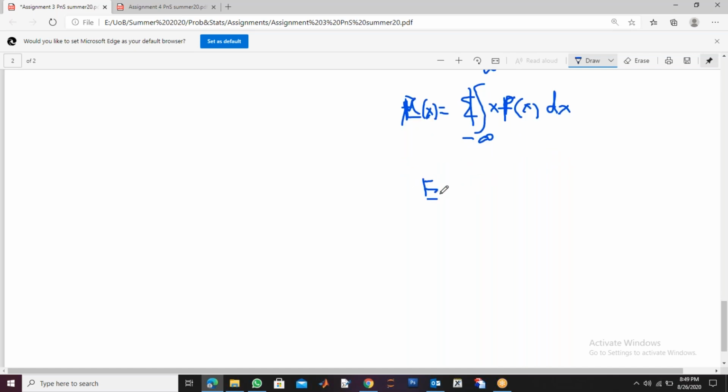Similarly, the expected value of x squared will be the integral of x squared times f(x). Whatever is here, you will multiply that with f(x).